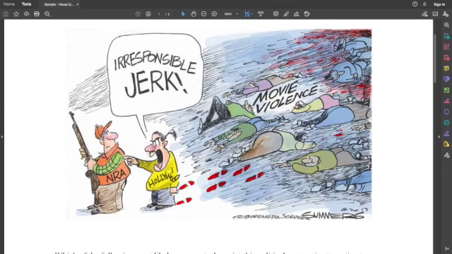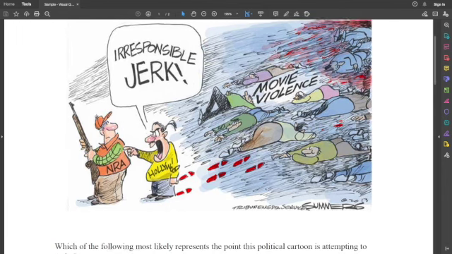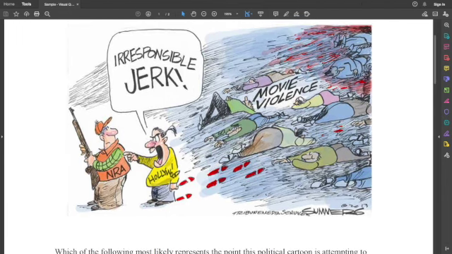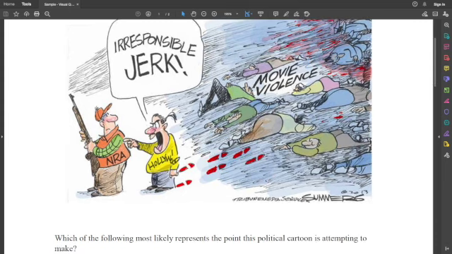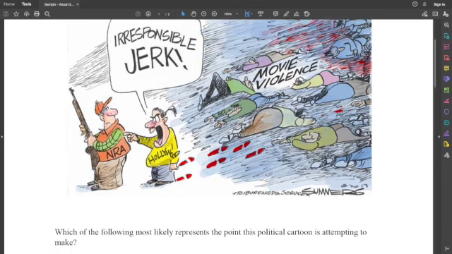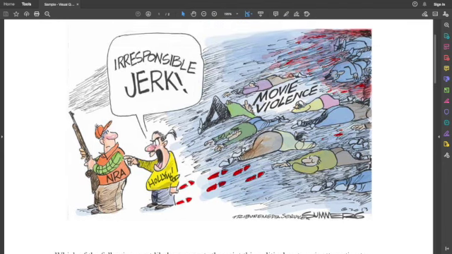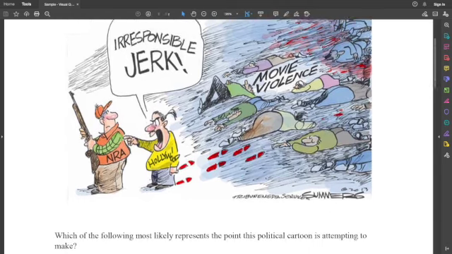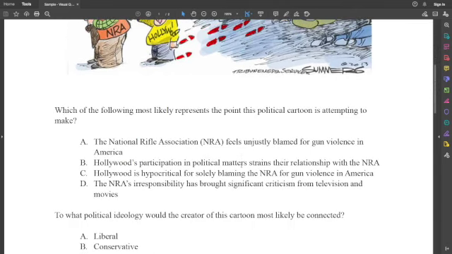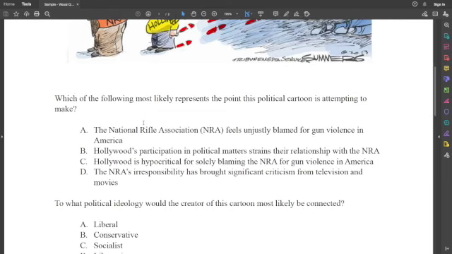And what do you see here behind the Hollywood person? Movie violence, like lots of slain bodies, and you see the footprints are in red. So it's like, hey, movies, they have their fair share of violence as well. And take a look at the first question. Which of the following most likely represents the point of this political cartoon? Take a minute and look and see which answer you think is probably the best suited. Could it be A or B or C or D?